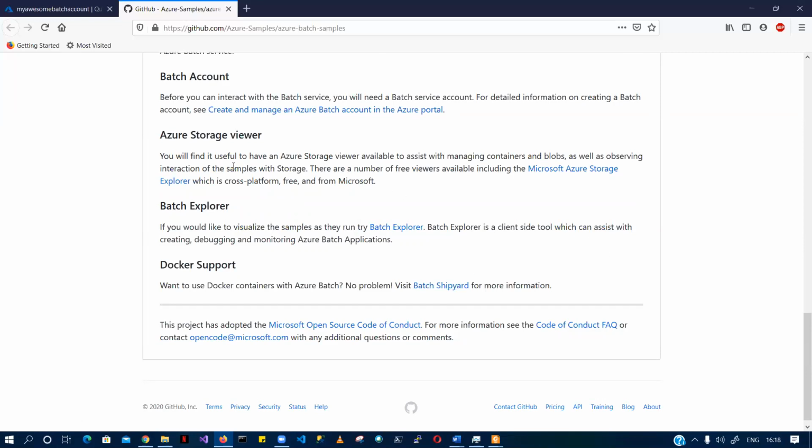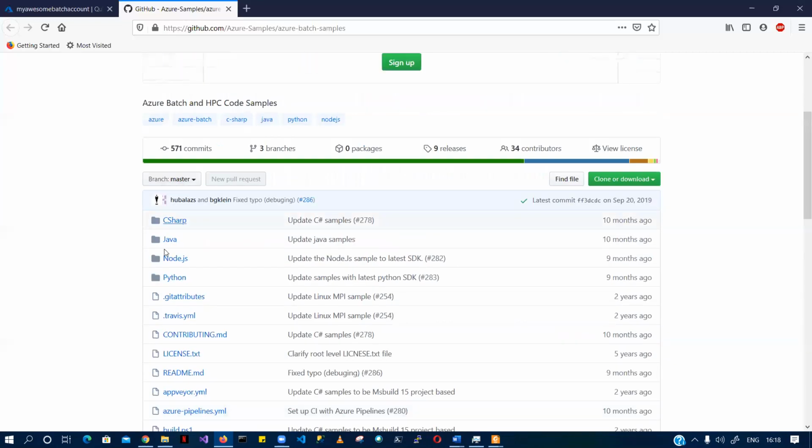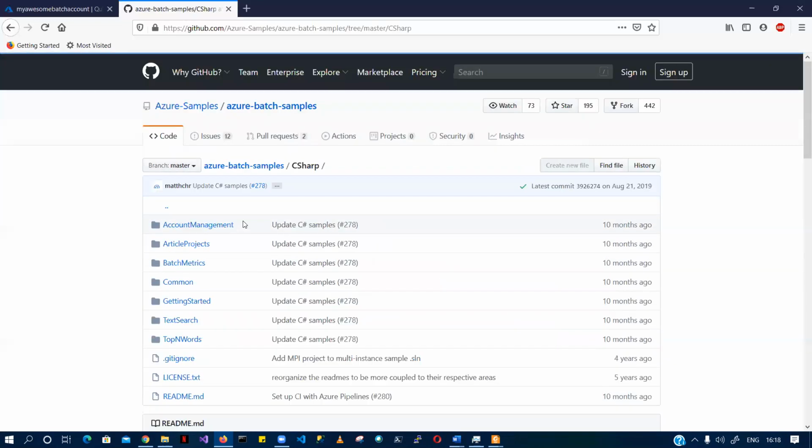Let's depart into a little bit of code here. I'm a .NET expert, so that is the reason I'm going to the C# directory. Let's go to the C# directory. Again, it supports a number of languages here in this whole sample.